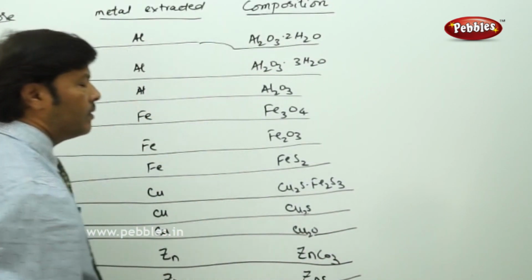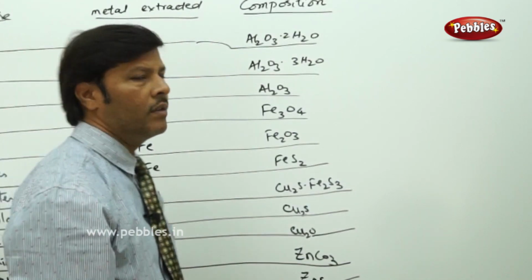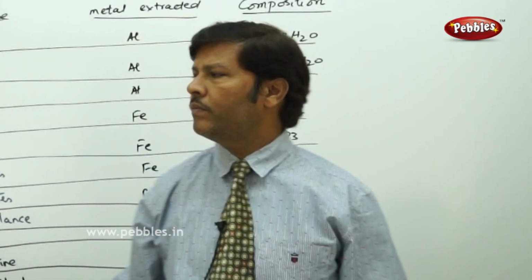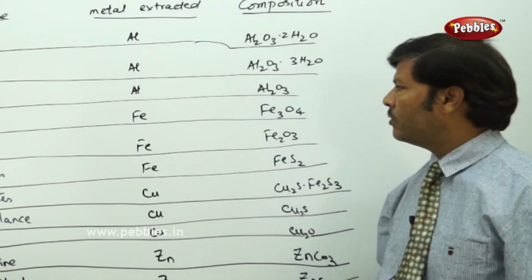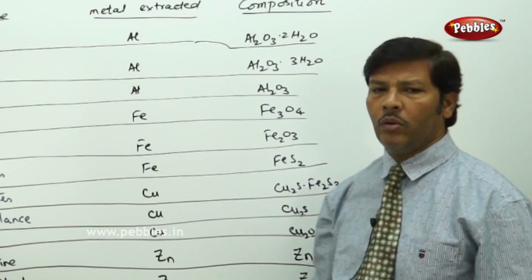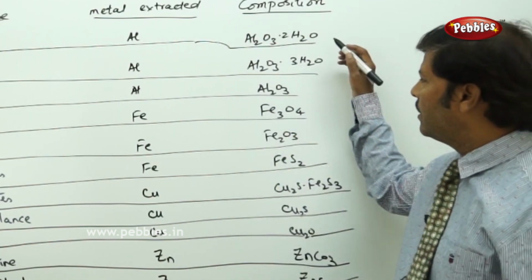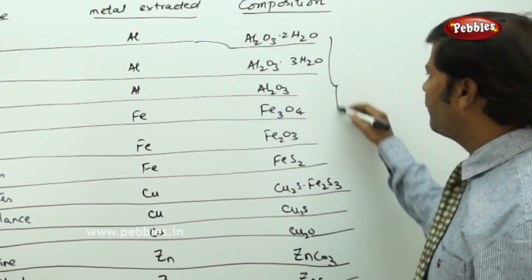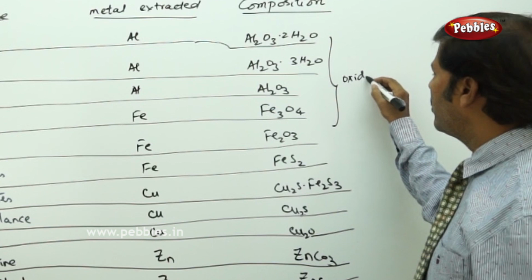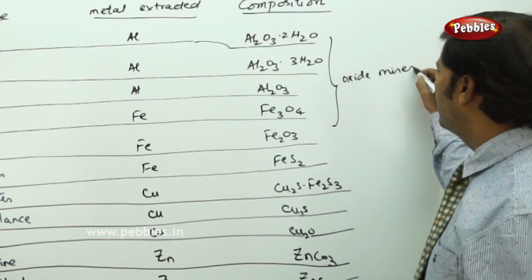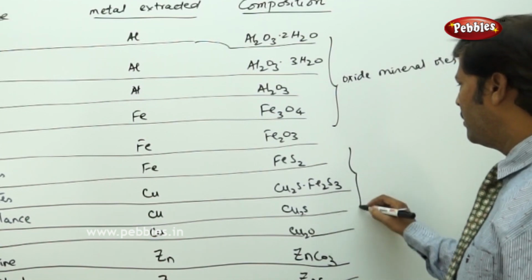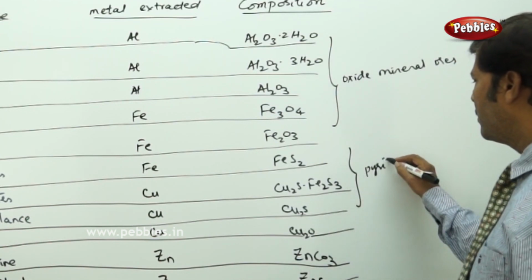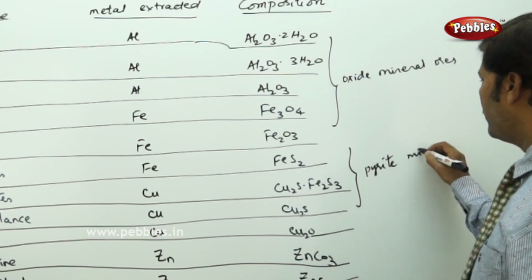Comes under siderite. So in all these cases, depending upon the choice of the mineral ore, we are trying to take the respective mineral ore. All of this comes under oxide mineral ores. Then this comes under pyrite mineral ores.